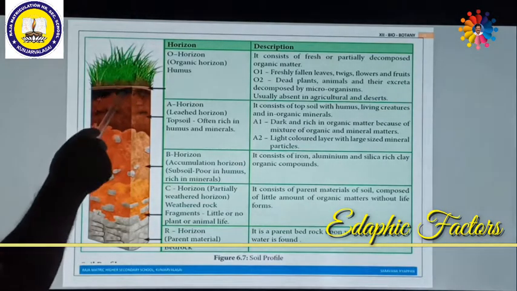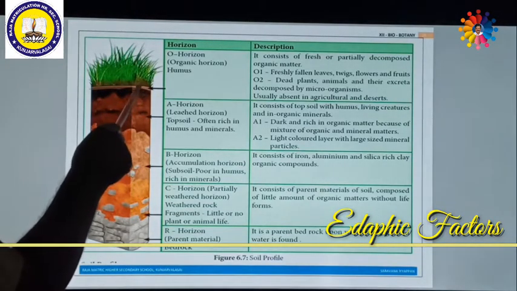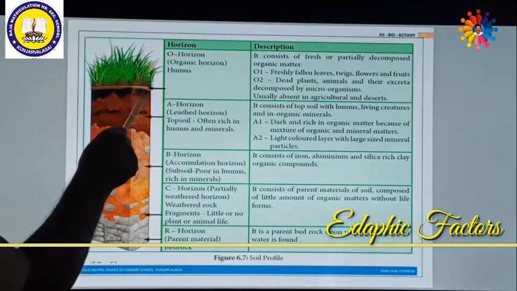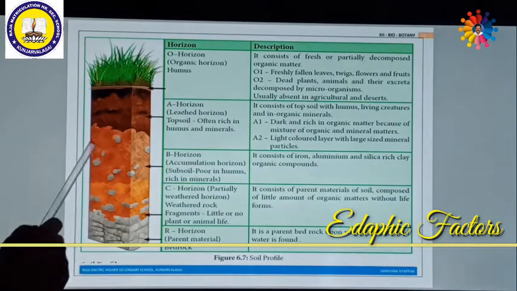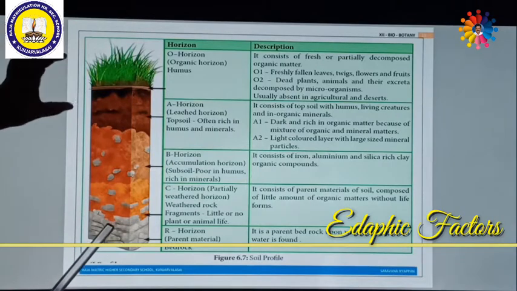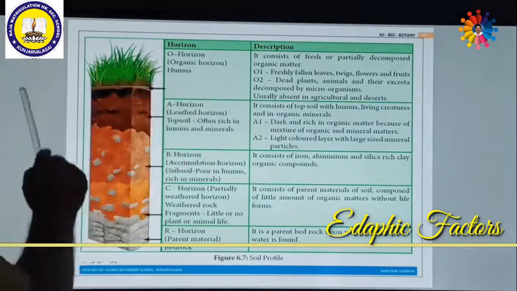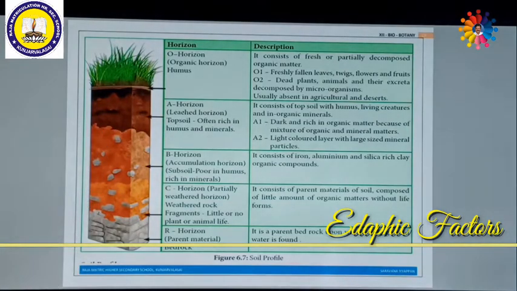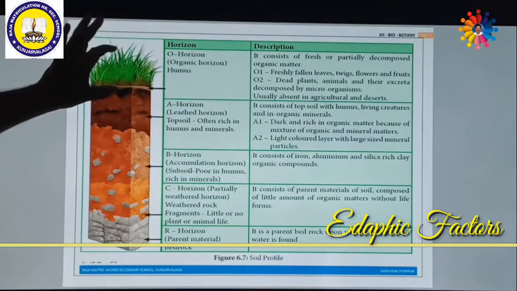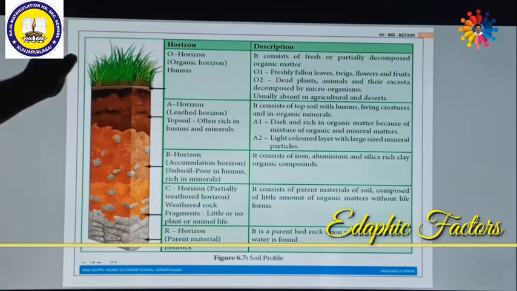But O2 has dead plants, animals and their excreta decomposed by microorganisms. These may form humus. Usually these are absent in agricultural land as well as in the desert. So the O horizon might not be available in desert as well as agricultural areas. So this is called the O horizon. This is a very useful and most important horizon for the growth of plants.